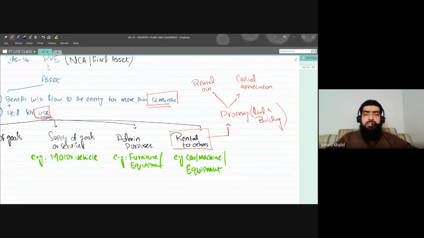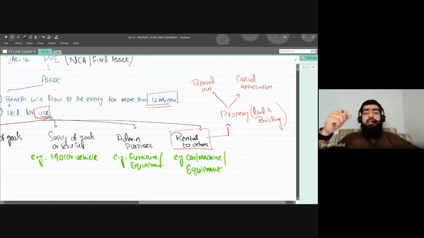Now, what is capital appreciation? It means you have kept a property so that its value will increase in future.